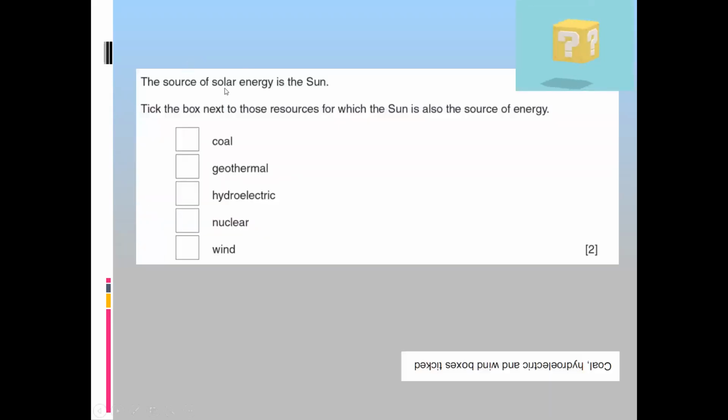The source of solar energy in this, take the box next to a resource for which the sun is also a source. So coal, yes. Hydroelectric, yes. Wind, yes. Is it clear? This one? Because geothermal is basically due to earth and nuclear is due to the atom, the nucleus. So this was about the energy.